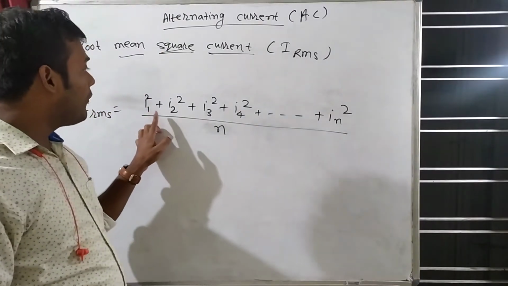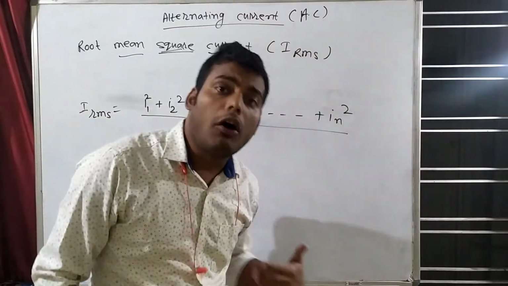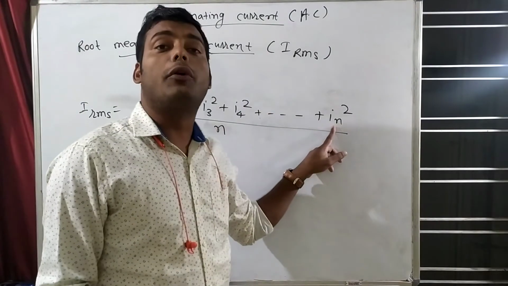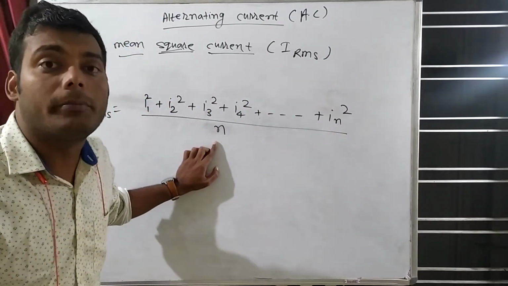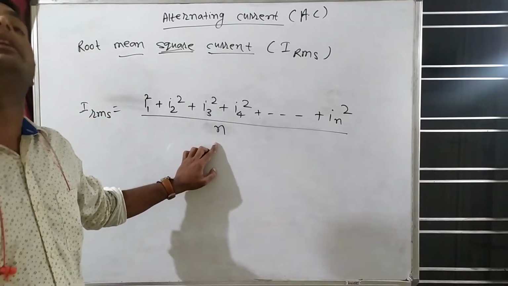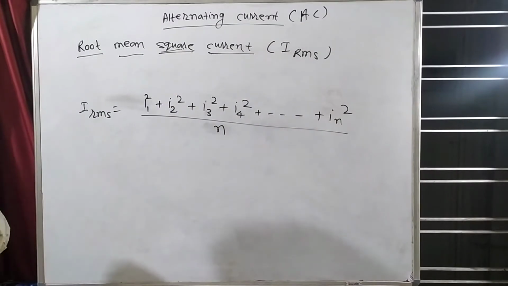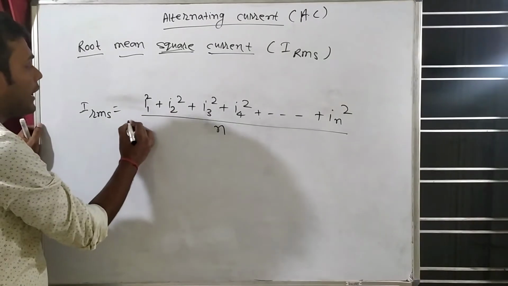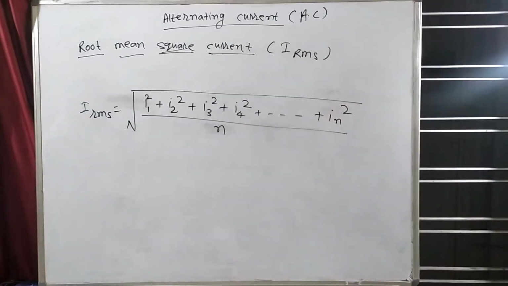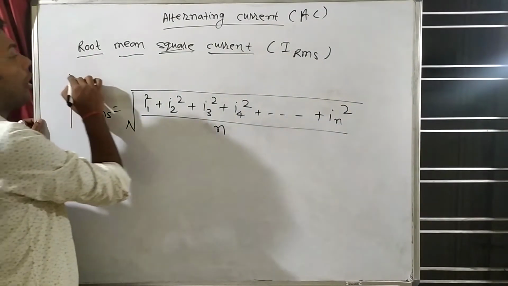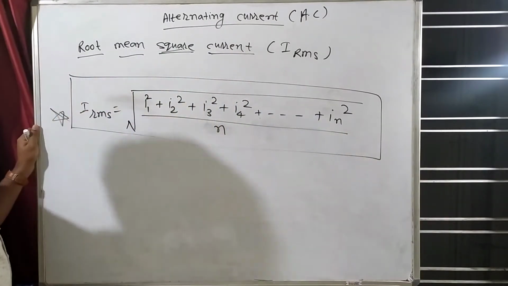Like that, how much current is there? I1, I2, I3, I4. There is a lot of current. So let's say current is going up to IN. For taking the mean of all the current, I will divide by n. And then what do we have to take? This is mean, and then we have to take root. So this is known as root mean square current. This is the formula of root mean square current.